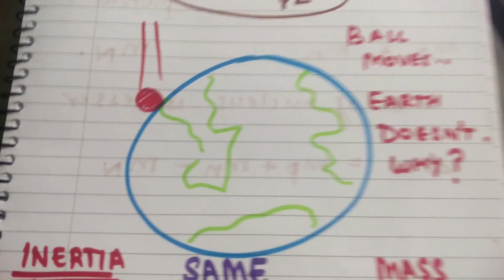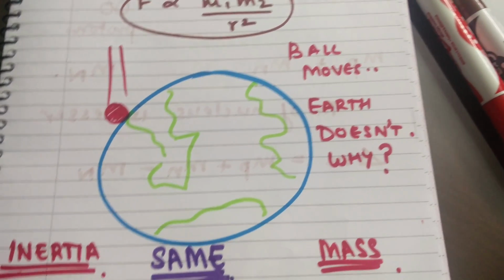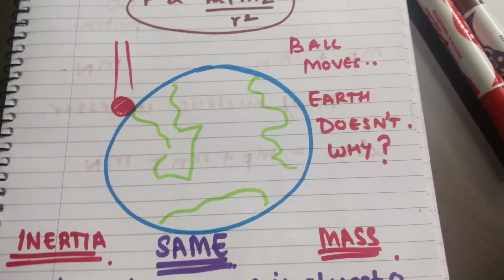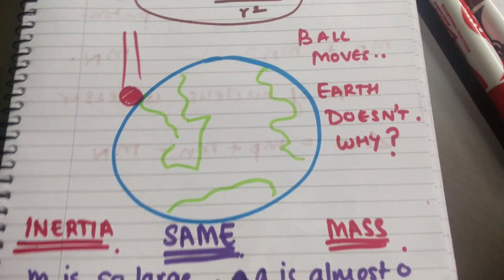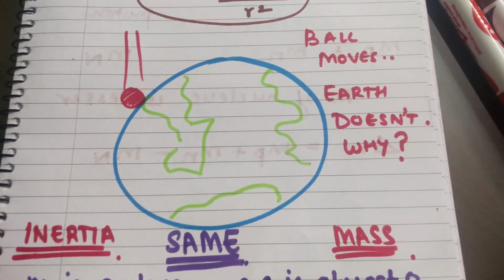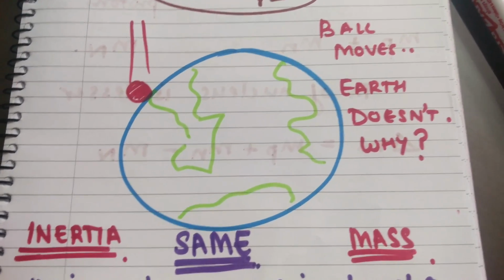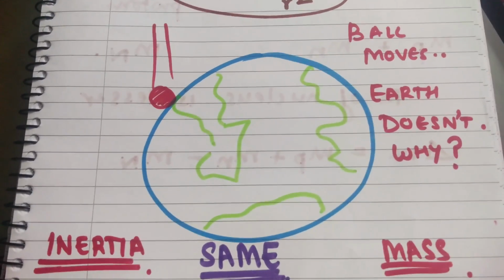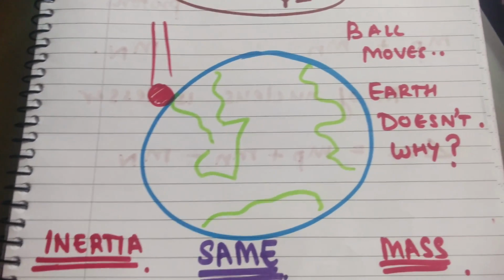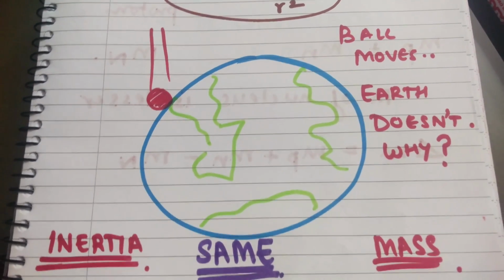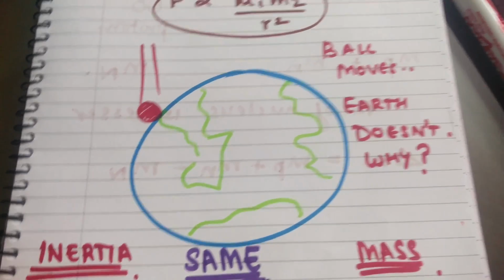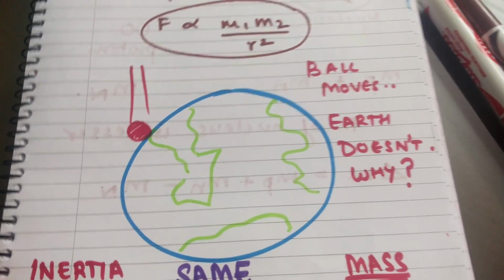This is because the mass of the earth is much larger as compared to the ball, and we know that inertia is directly proportional to mass. So the earth has a much greater and in fact almost infinite tendency to remain in that state of rest that it is in and to not move towards the object. The object as compared to the earth is infinitesimally small, as a result of which it's the object that moves towards the earth and not the other way around.